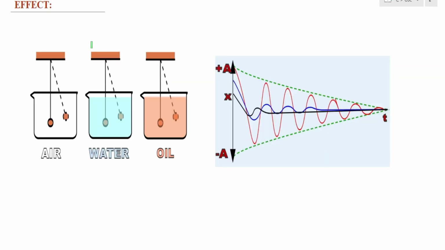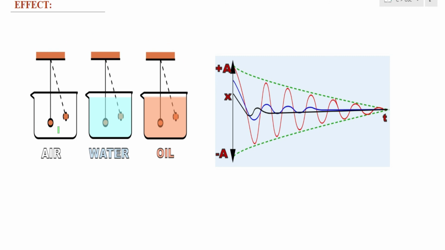Now let us see the effect of damping on the displacement time graph, or the effect of damping on oscillations. For this I'll take one example. I'm taking a simple pendulum which is fixed to a rigid end, and I am allowing this pendulum to oscillate in three different mediums: one in air medium, next in water medium, and next in oil medium. That means I am changing the damping constant. Changing the medium means changing the damping constant. Remember that this pendulum is being displaced by the same amount, and this example will come under light damping.